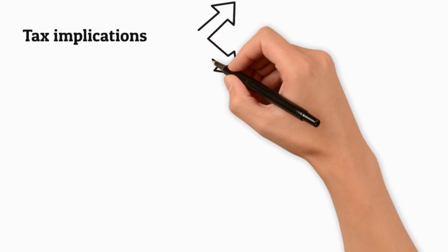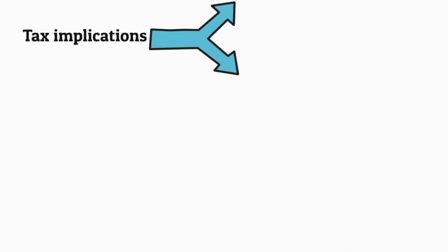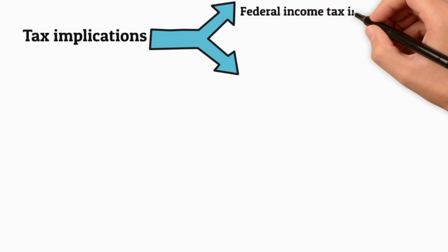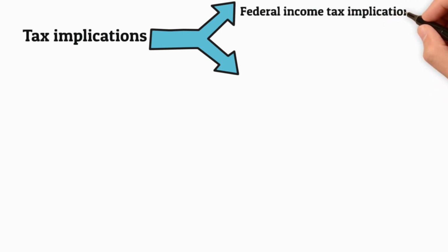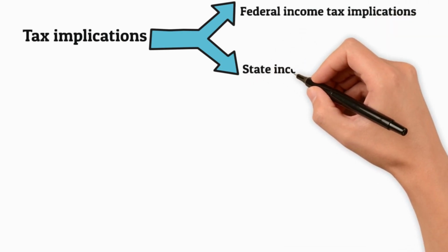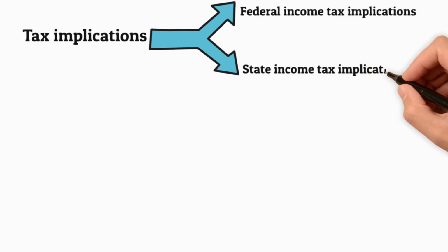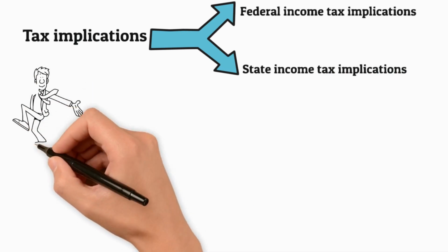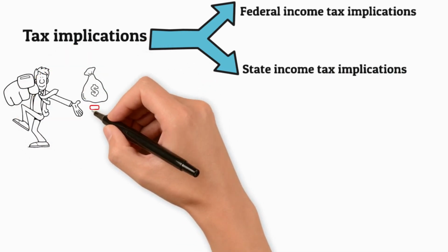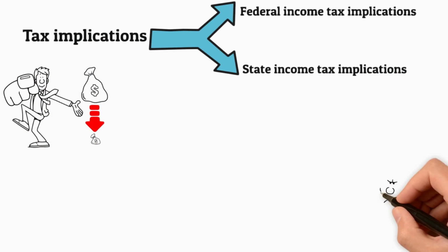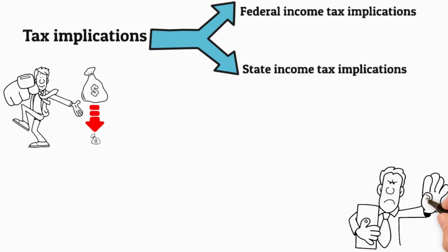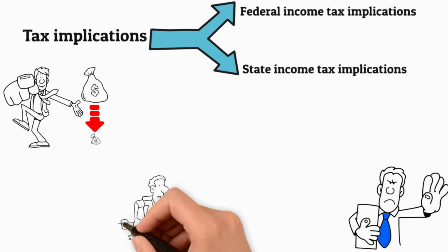Tax implications. The tax advantages and disadvantages of property dividends. The tax implications of property dividends can be broken down into two different areas: the federal income tax implications, which are discussed below, and the state income tax implications. Federal income tax implications. In general, a property dividend is not taxable as it is based on your investment or interest in real estate. However, this rule does not apply to all types of property dividends, and some sources specify that they should be treated as ordinary income.